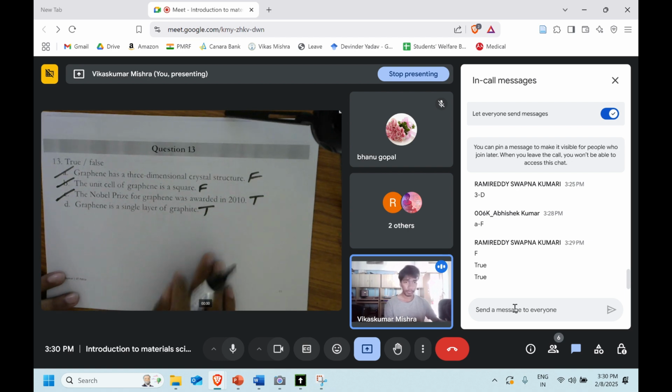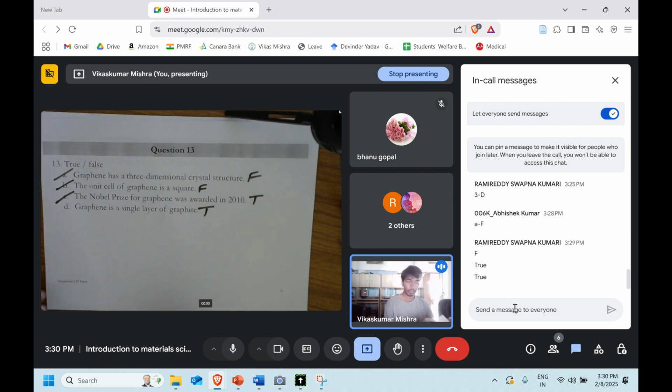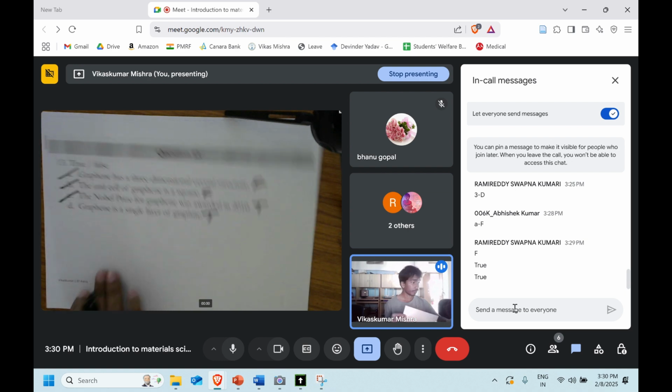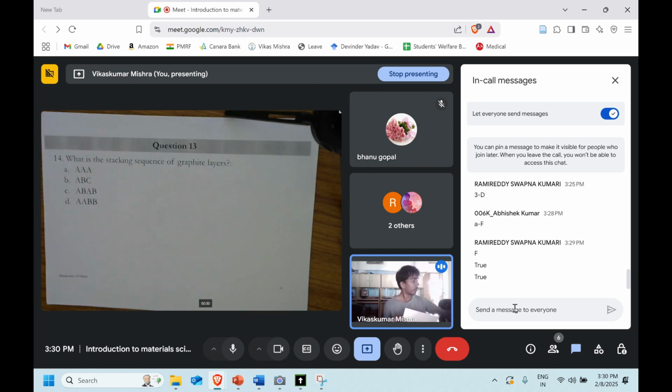People were just taking graphite tape, putting it on one of the sheets, and just removing it. So what happened is that one layer of graphene got stuck to it, and that's how graphene was produced from graphite. Let's move ahead to the next one.